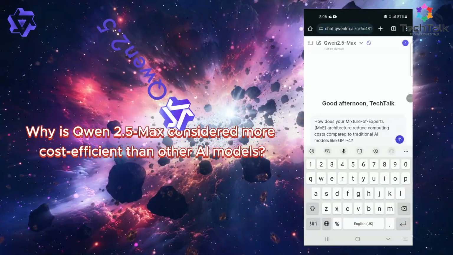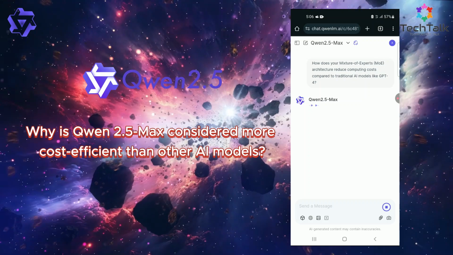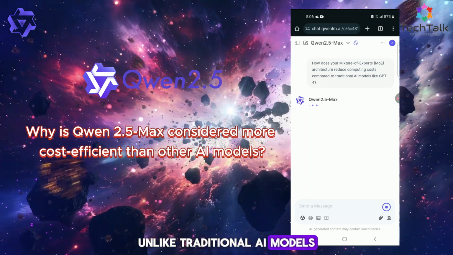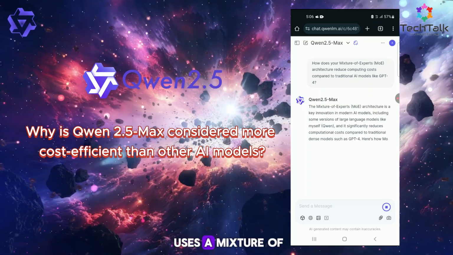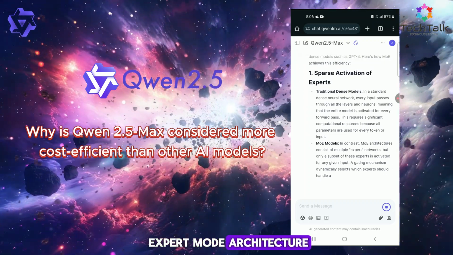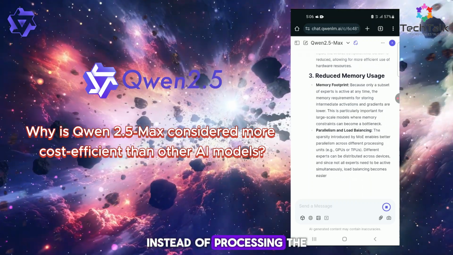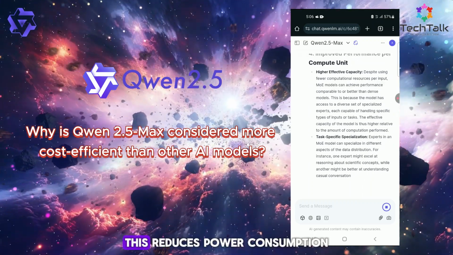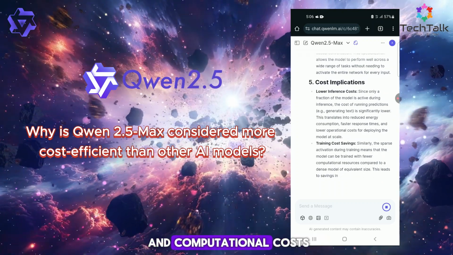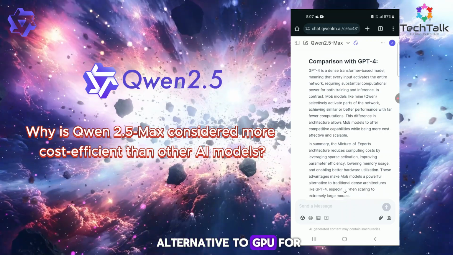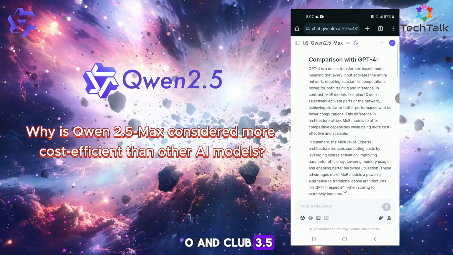Why is Qwen 2.5 Max considered more cost-efficient than other AI models? Unlike traditional AI models, Qwen 2.5 Max uses a mixture of experts, MoE, architecture, which activates only the necessary neural pathways instead of processing the entire model. This reduces power consumption and computational costs, making it an affordable alternative to GPT-4o and Claude 3.5.